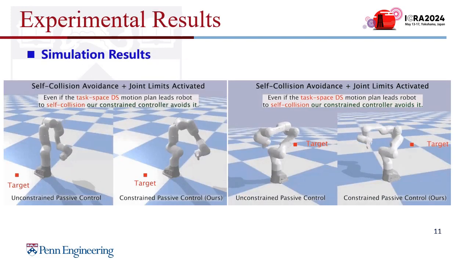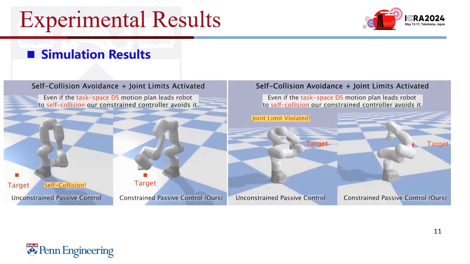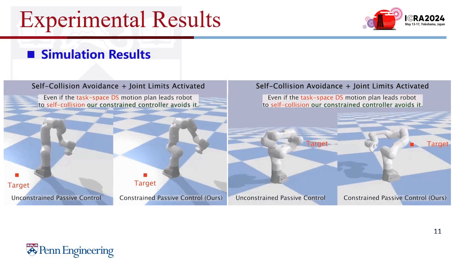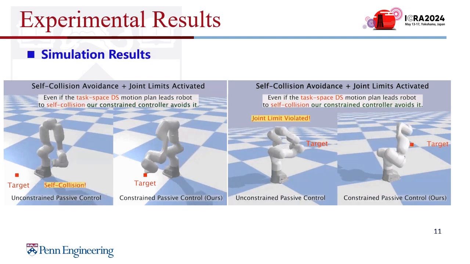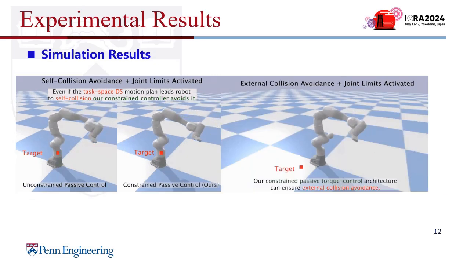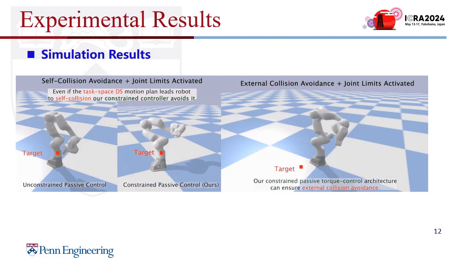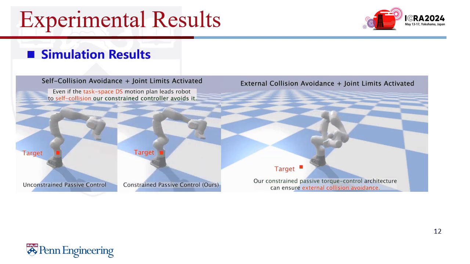At last, we will show some experimental results. This is a simulation that shows self-collision avoidance. If the task space DS motion plan leads the robot to self-collision, our constrained controller avoids it. On the left, even if the target is inside the robot, our controller still tries to avoid the self-collision. On the right, we show the external collision avoidance of our controller.